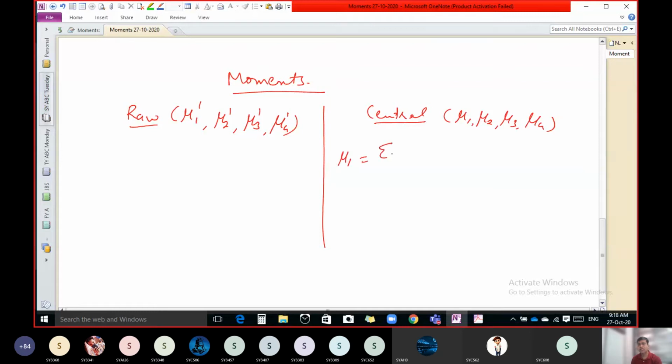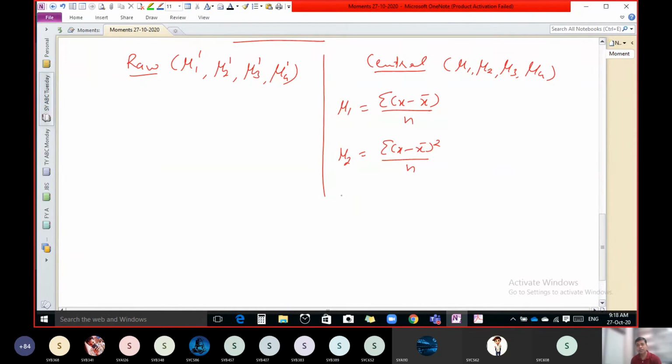So mu1 is like this, sigma x minus x bar upon n. Mu2, sigma x minus x bar the whole square upon n. Mu3, obviously, sigma x minus x bar cube upon n. And mu4, that is sigma x minus x bar raised to 4 upon n. So these are four central moments.